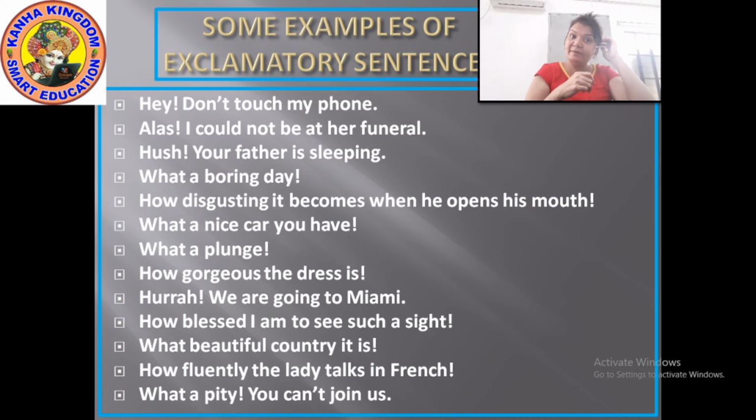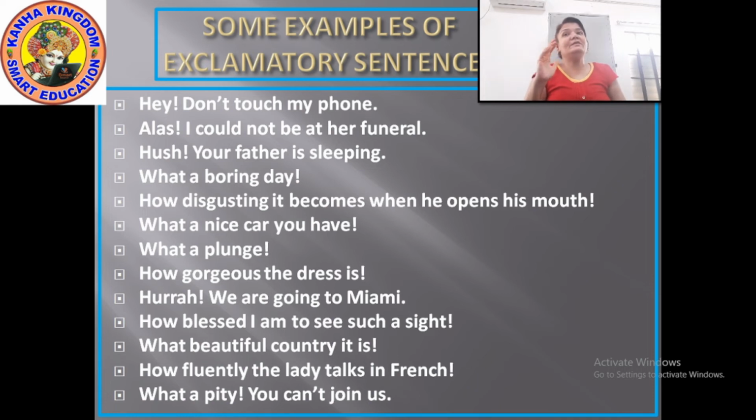Appraising something, here again we are appraising the lady for speaking French. How pity, what a pity. What a pity is an exclamatory word, okay? So the sentence will end with an exclamation mark. Okay? And you can't end it with a full stop. Okay?